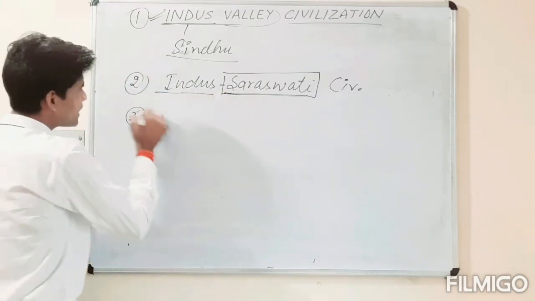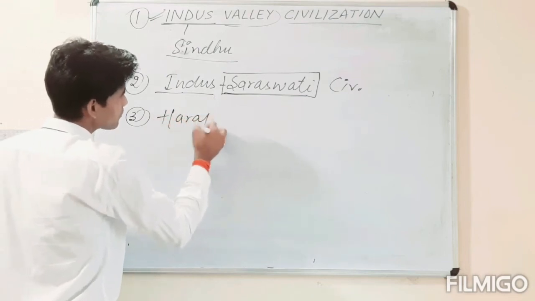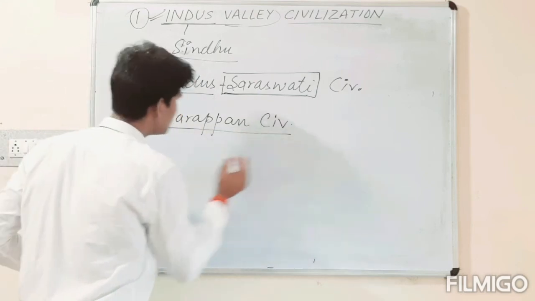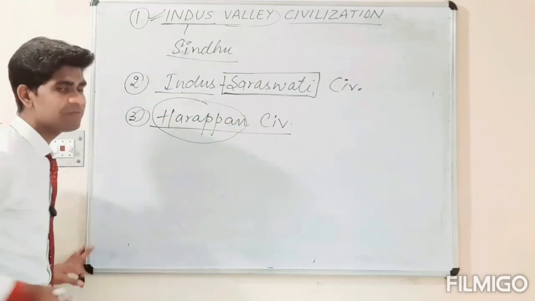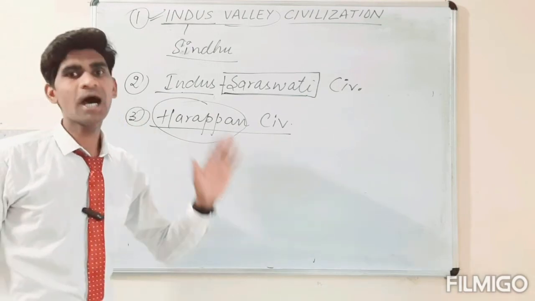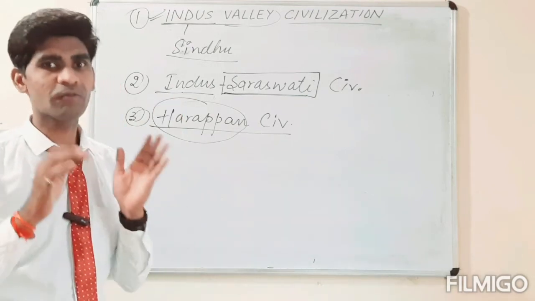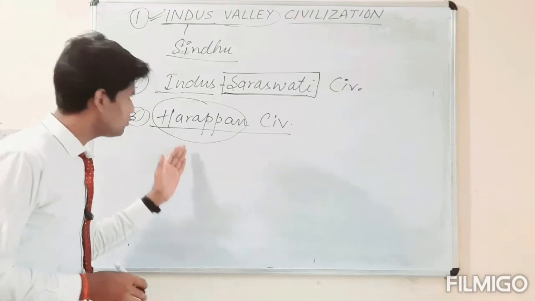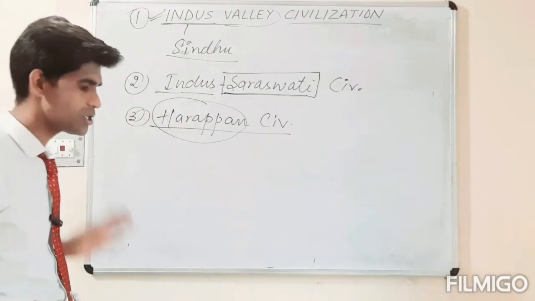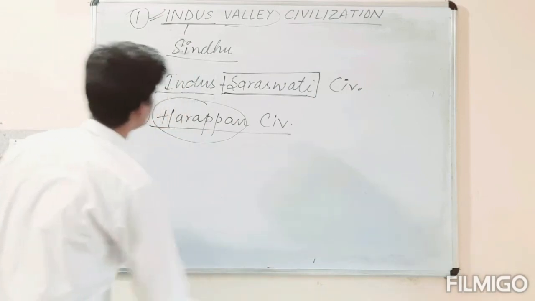Now the third is the Harappan civilization. It is also known as the Harappan civilization. Why is it called so? Because Harappa is the very first site that was found by the archaeological department of British India. So that is why this civilization is also known as the Harappan civilization. Is it clear, everyone? I think so.